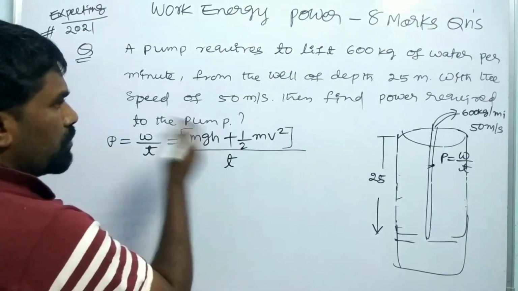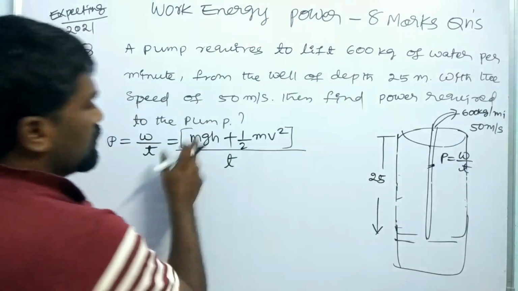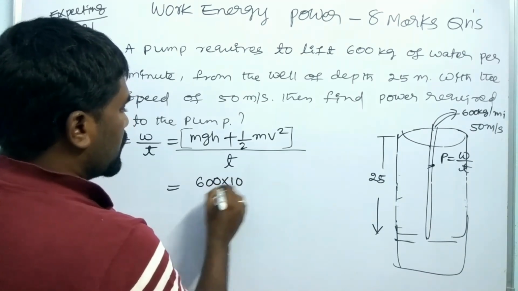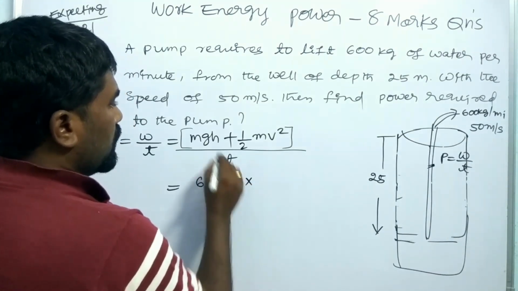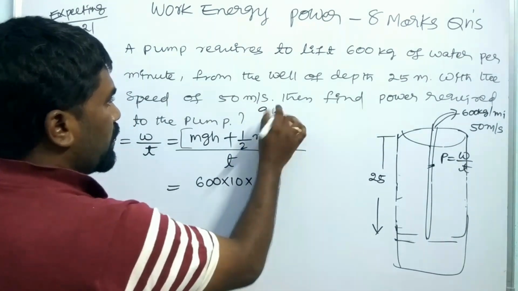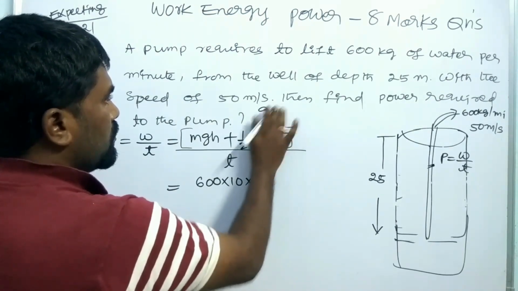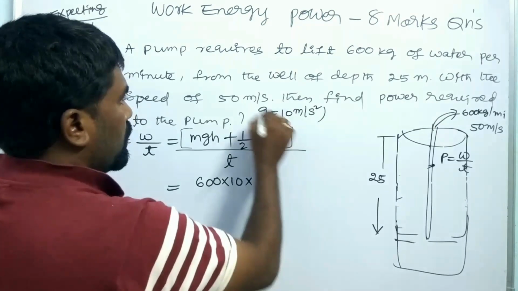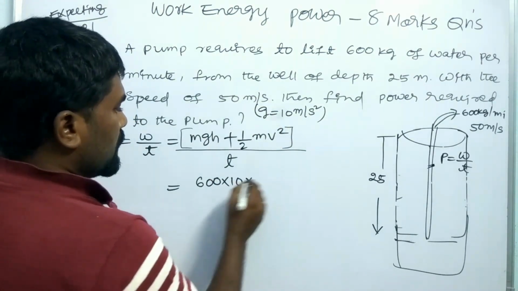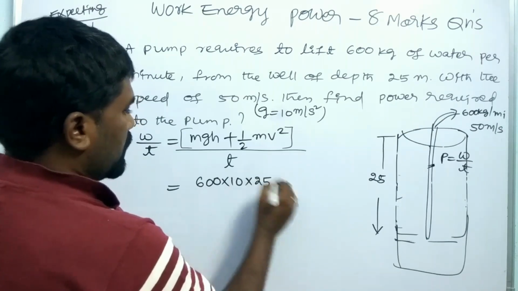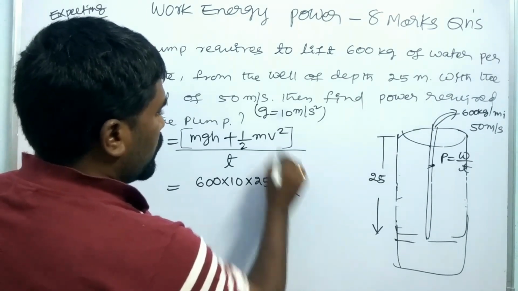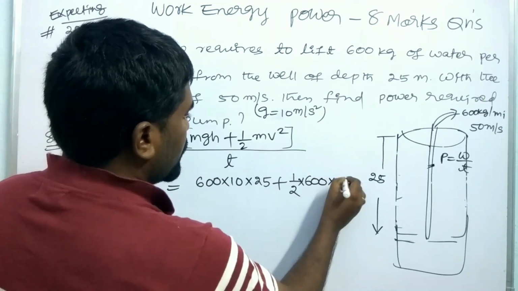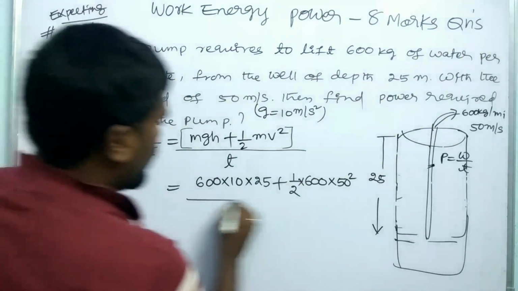Here all the terms are well known. Mass is 600, g is 10 meter per second square, and h is the 25 meter depth, plus 1 by 2 into 600 into v square, which is 50 square, by 60.